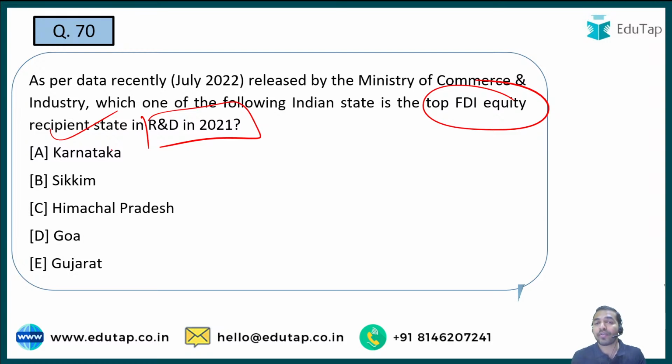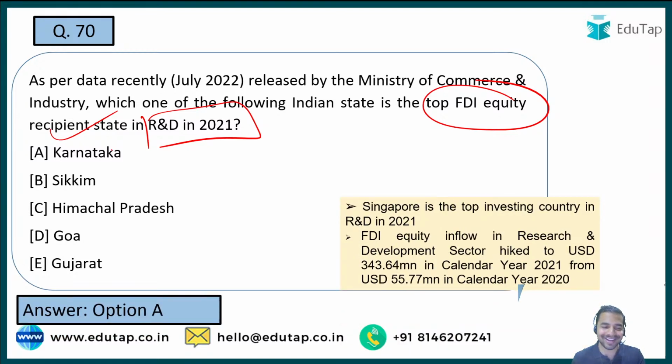ठीक है जी, from the foreign fundings. And now here the question is, you are just required to tell me the name of the state which was the top FDI equity recipient state in R&D in year 2021, and here the right answer is Karnataka. So guys, Karnataka is the right answer. And when I talk about the country which was the top investing country, it was basically Singapore.